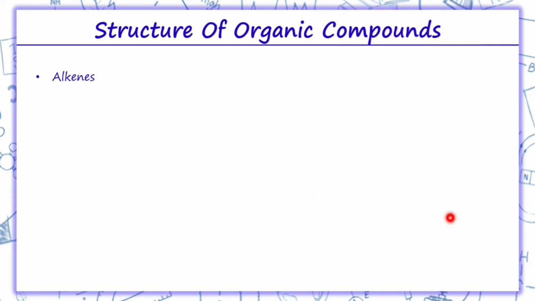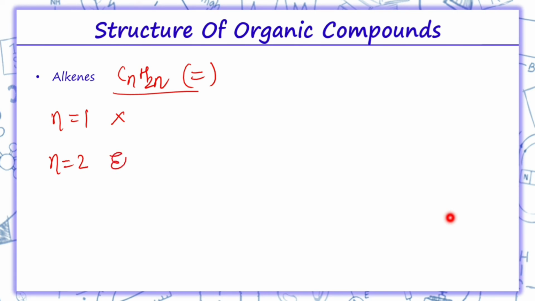Similarly we have alkenes. The alkenes general formula is CnH2n. Now when we write n equals 1, as I told, a double bond needs minimum 2 carbons, so n equals 1 does not exist. For n equals 2, we'll write ethene.